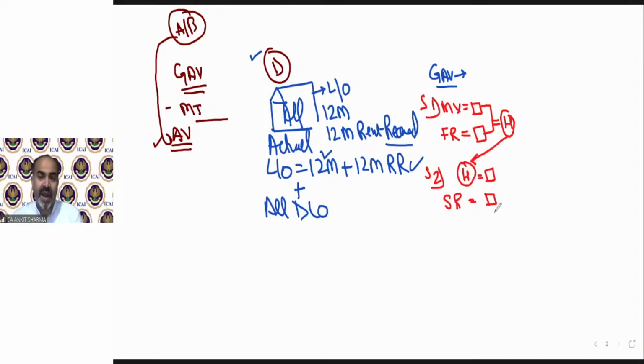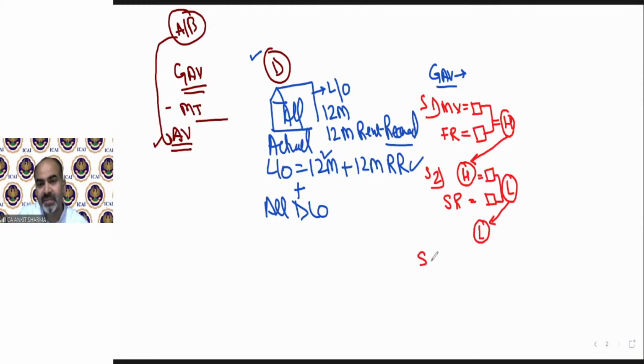As per the Rent Control Act, there is a rental value which is called standard rent. That will also be given in the question. We need not calculate municipal value, standard rent, or fair rent. These will be given in the question. But we need to know the steps we have to follow. So the higher value from step 1 needs to be compared with the standard rent value. Out of these two, whichever is lower, that is not going to be the GAV yet. So we take this lower value, and now step number 3 will come.